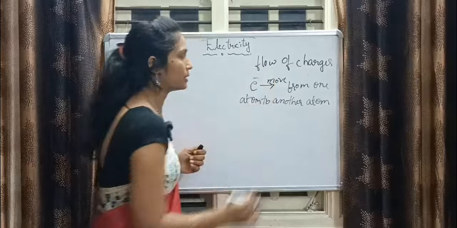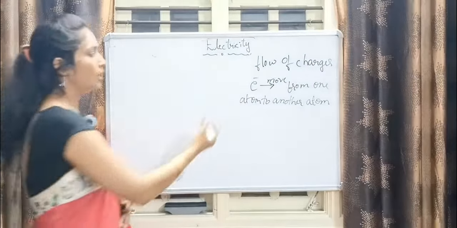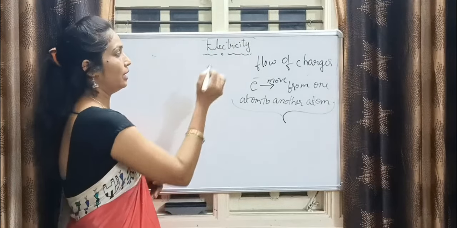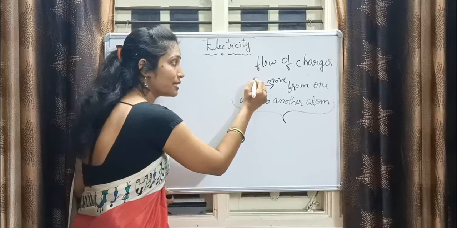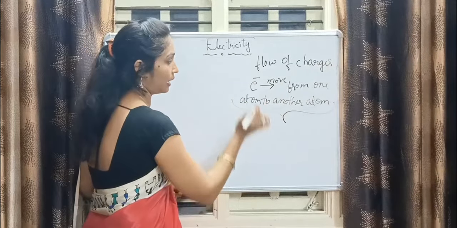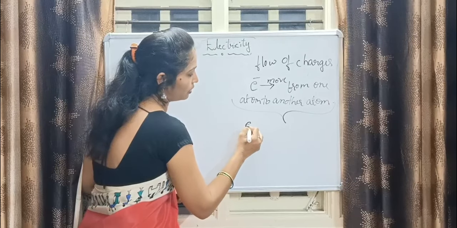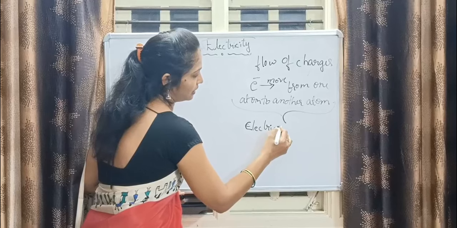Getting it? This is very, very important. This is the flow of charge, guys. The electron has the capacity to jump from one atom to another atom. This generates your beautiful concept, electricity.